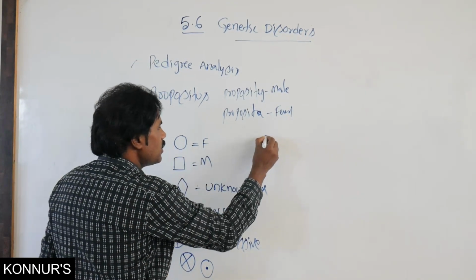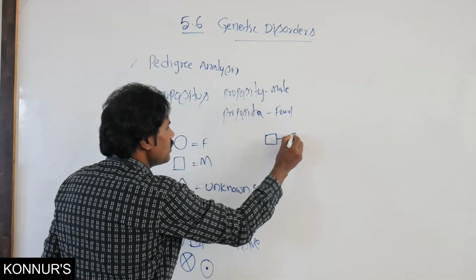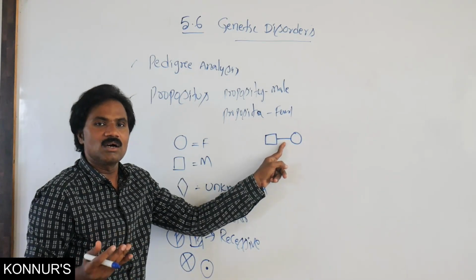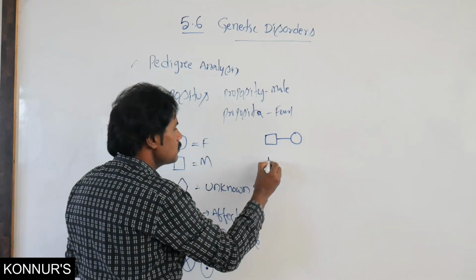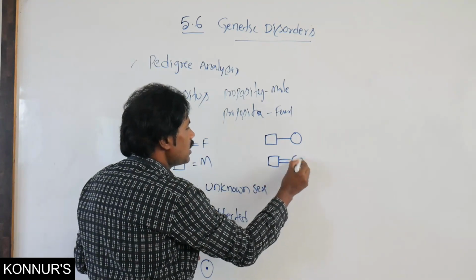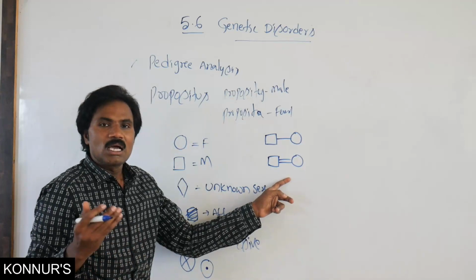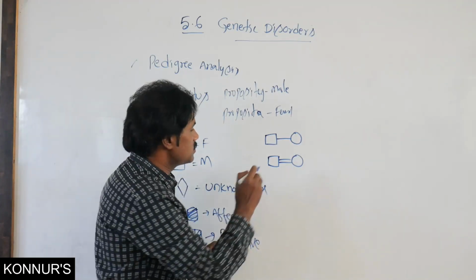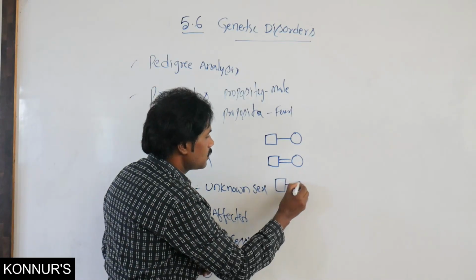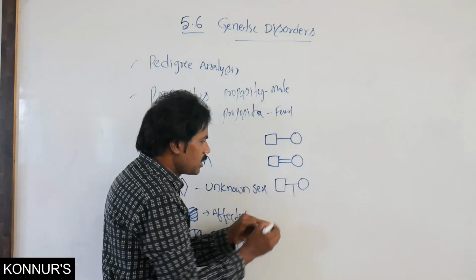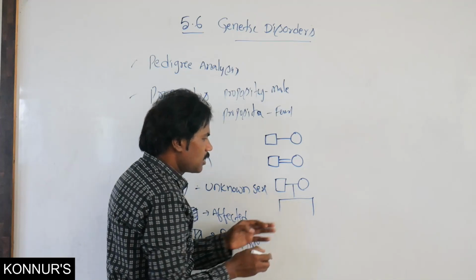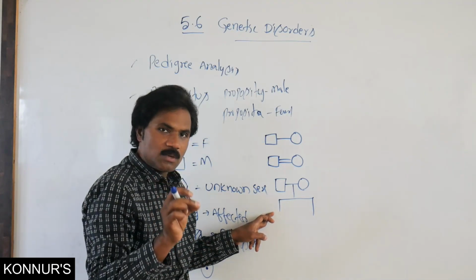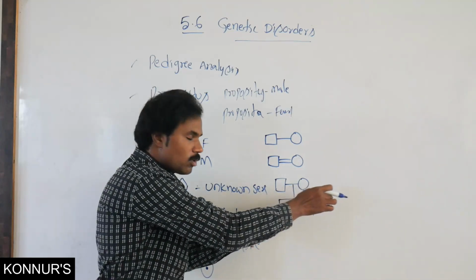Then the horizontal line represents the marriage of that couple. A double horizontal line represents consanguineous marriages, or blood-related marriages. The vertical line represents the offspring. Offspring must be represented from left to right.